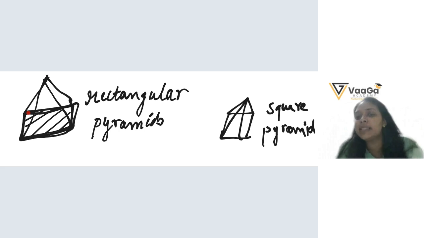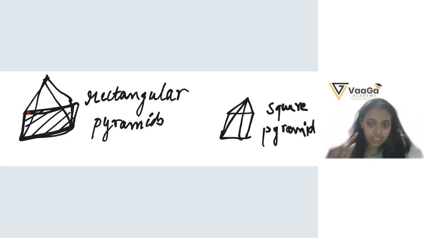Okay, now tell me, is this a prism or pyramid? This is a prism. And why is it a prism? Because all the faces are rectangular.